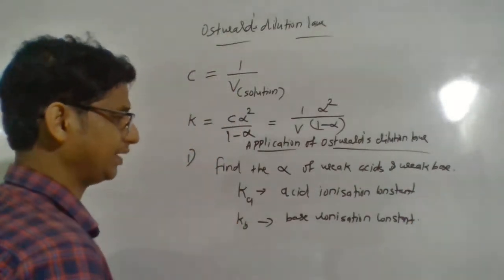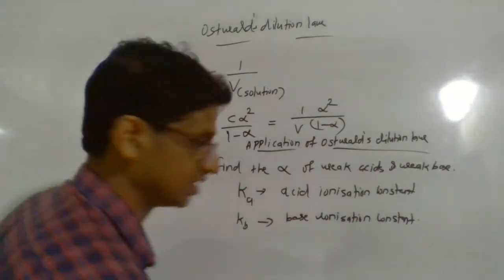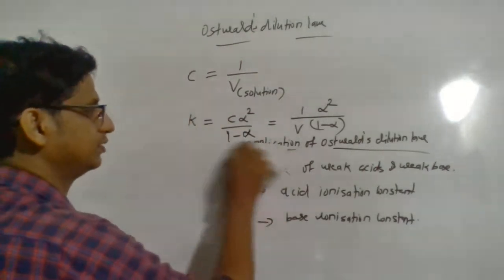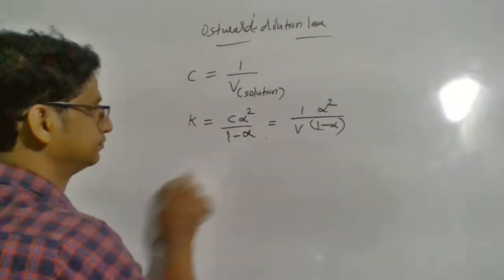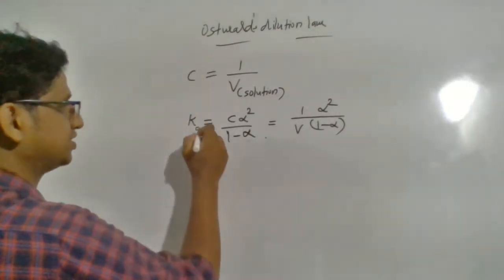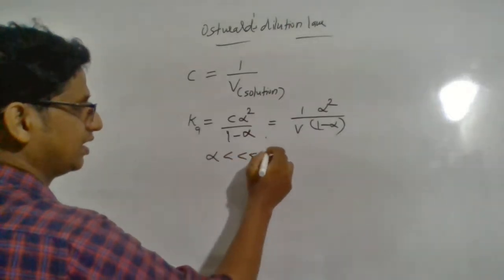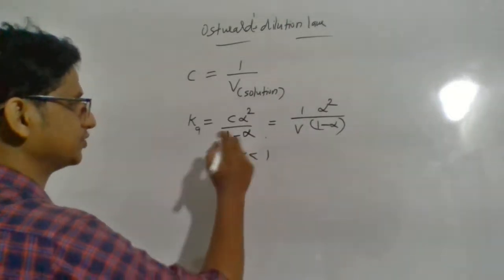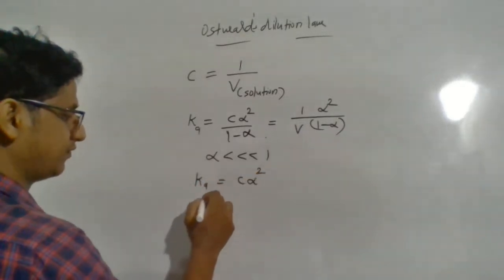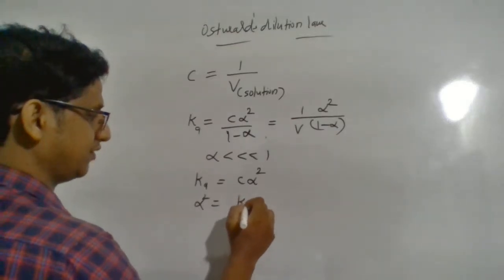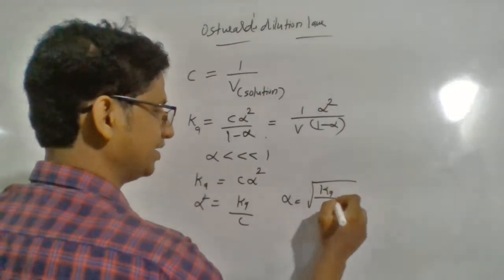So now you simply apply here. Instead of K it will be Ka, that's the only change. So the equation you can modify: Ka is equal to C alpha square divided by 1 minus alpha. And we know alpha is very much less than 1, so we simply neglect it. So Ka is equal to C alpha square, and alpha square is equal to Ka divided by C, and alpha will be equal to root Ka divided by C.